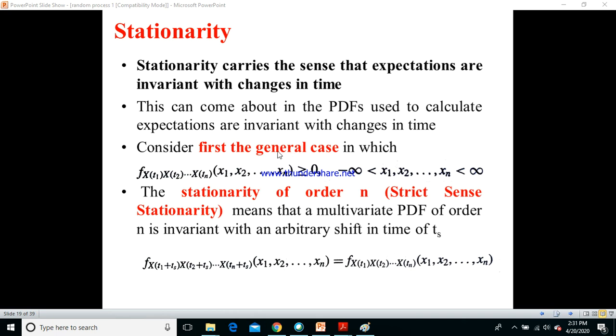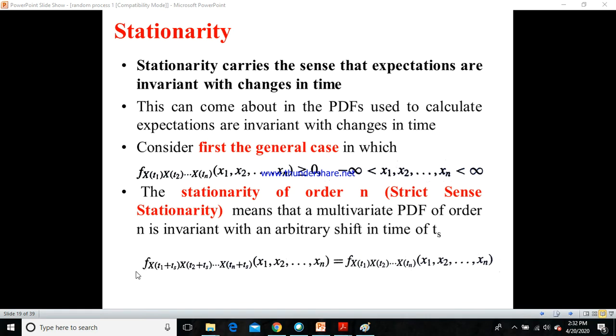Now the stationarity of order n means that a multivariate PDF of order n is invariant with an arbitrary shift in time ts. In this equation, this is the general case PDF, and this is the PDF obtained with an arbitrary shift of time ts. Every random variable has been shifted: t1 plus ts, t2 plus ts, so on, tn plus ts. Even though this shifting happens, the probability density function will not vary; it remains stationary, invariant in terms of time. So they both are equal, that is what it means.